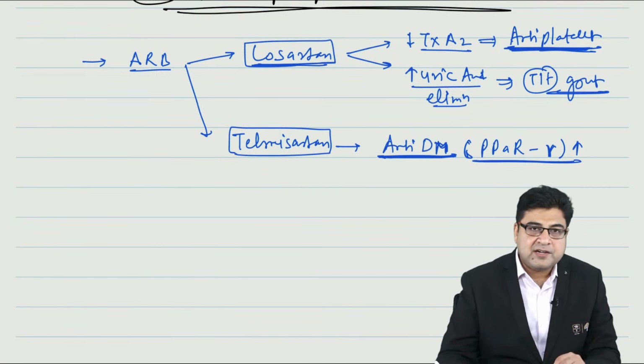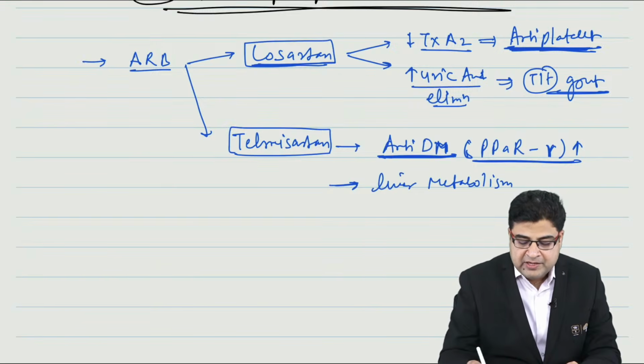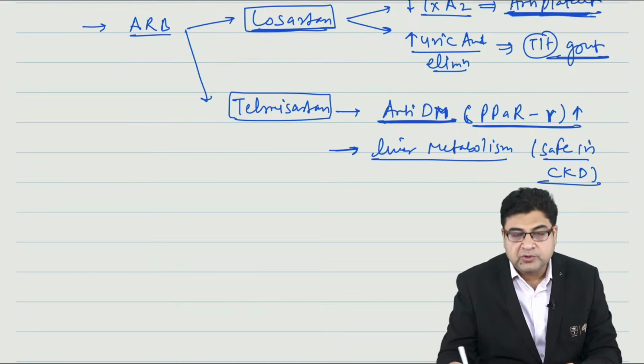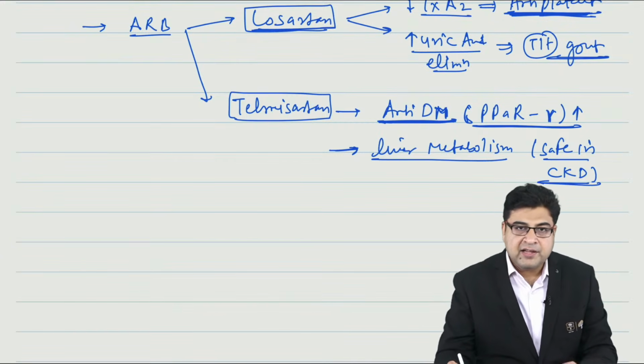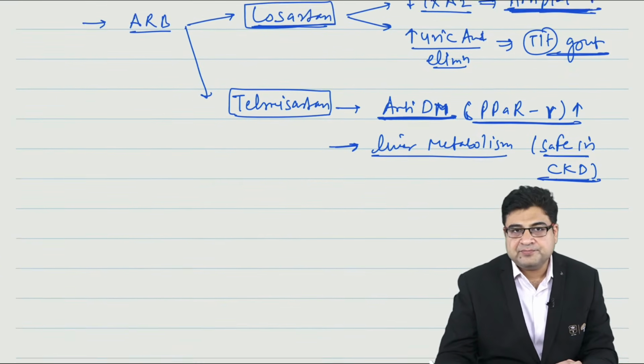Drug name is telmisartan. Now, if we talk about other properties of telmisartan, please remember it is purely metabolized by the liver. So in patients of kidney disease, telmisartan is safe to use. So in patients of CKD, that is chronic kidney disease, this is safe to use. The drug name is telmisartan.